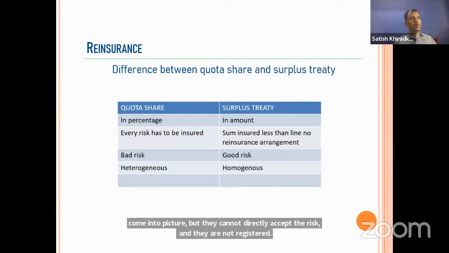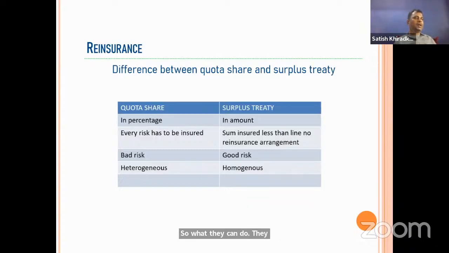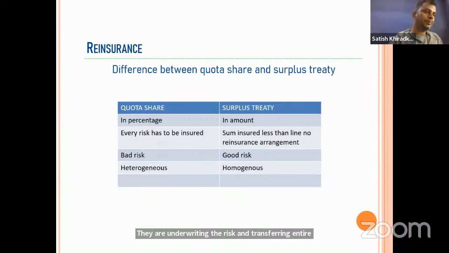So they can underwrite the risk through a registered insurance company. That insurance company underwrites the risk and transfers the entire amount underwritten to the reinsurance company.